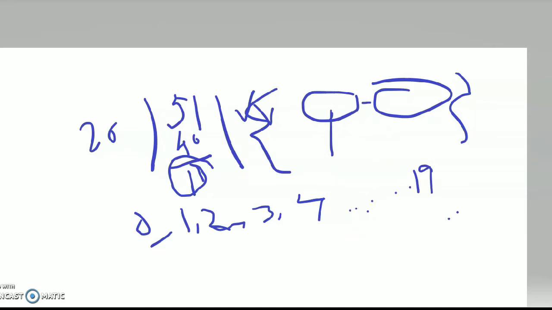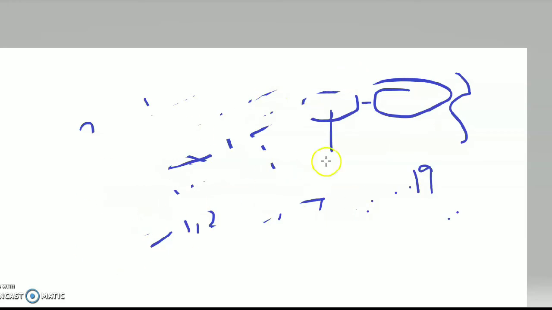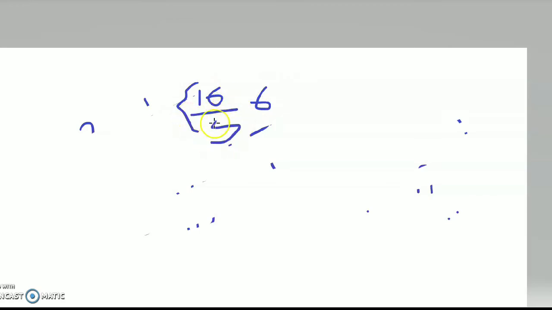Let me explain clearly with an example. Suppose we have two numbers, 16 and 6, and we divide both by 5.